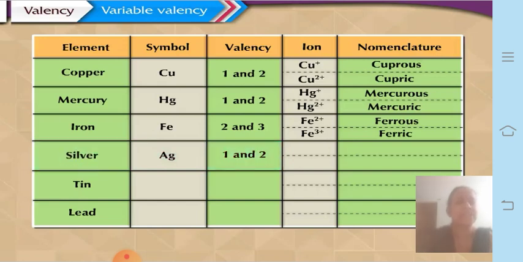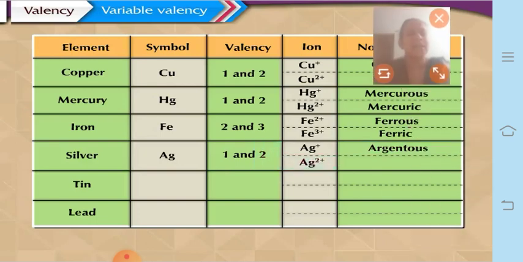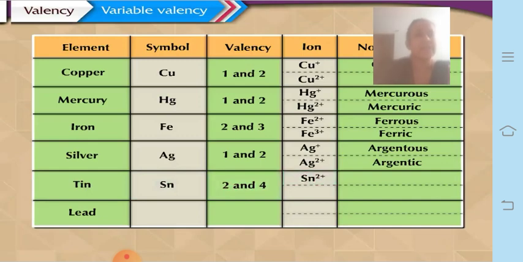So silver forms Ag plus, also called argentous, and Ag2 plus is called argentic. Next one is tin. Tin's symbol is Sn, also called stannous. Its valencies are 2 and 4, so it shows variable valency: Sn2 plus is called stannous, and Sn4 plus is also called stannic ion.